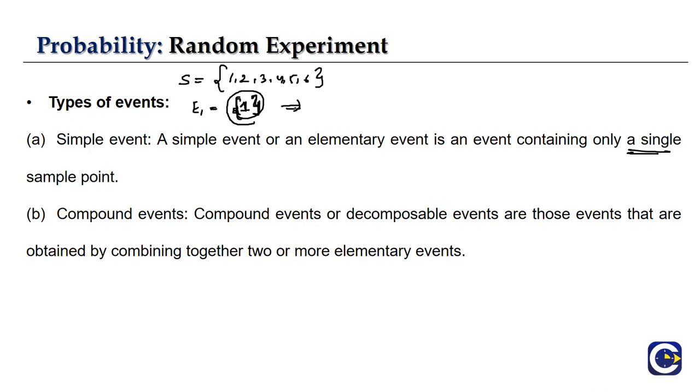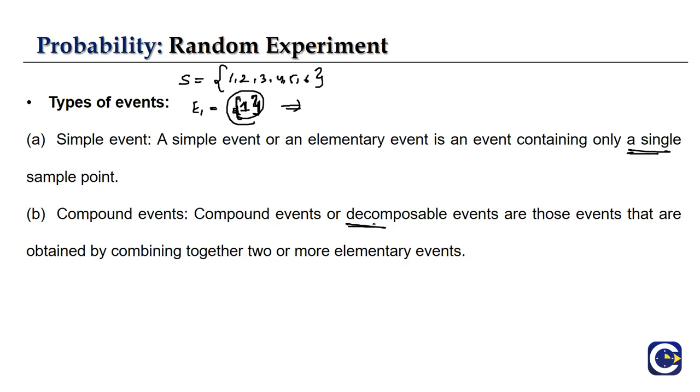Just as we have a simple event, we will have the opposite of it, which is called compound events. It can be called compound events or decomposable events. Both are actually the same, but preferably we use compound events most of the time. Compound events have 2 or more than 2 elements, whereas a simple event has only one element from the sample space.